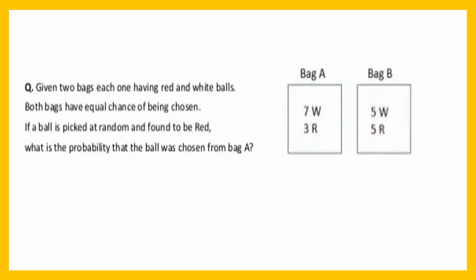For example, given two bags, each one having red and white balls, both bags have equal chances of being chosen. If a ball is picked at random and found to be red, what is the probability that the ball was chosen from bag A?